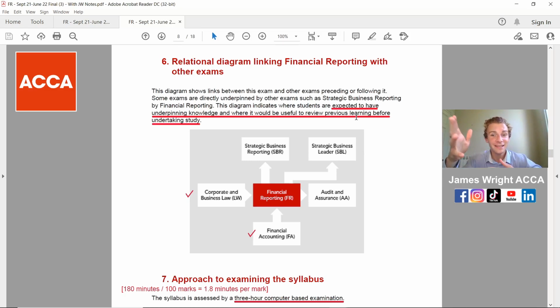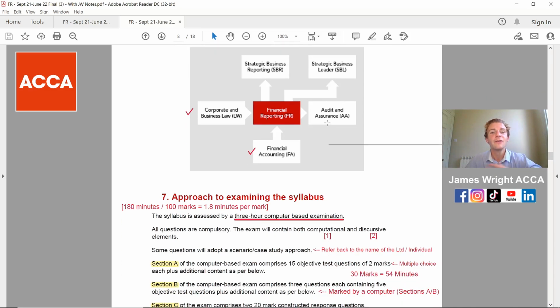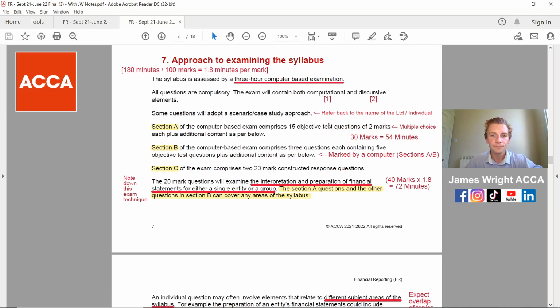And the ACCA team, as you can see on here, if you haven't watched one of my videos before, all of the key things are underlined and highlighted. So students are expected to have underpinning knowledge where it will be useful to review previous learning before undertaking the studying. In other words, if you only got between 50 to 60% in your financial accounting examination, I would definitely recommend you read through some of those notes, because this is a big step up and you need to be really understanding that core knowledge.